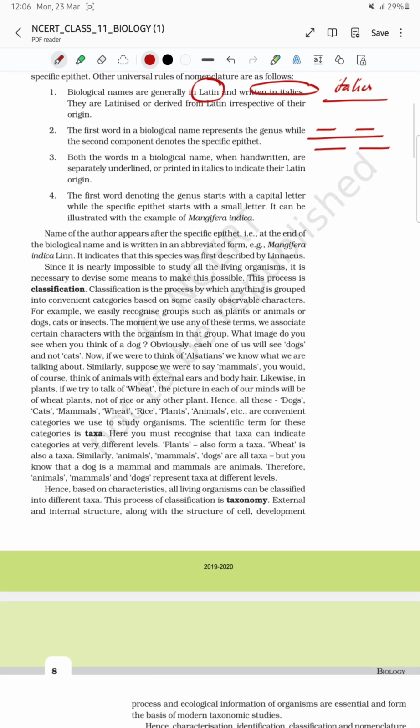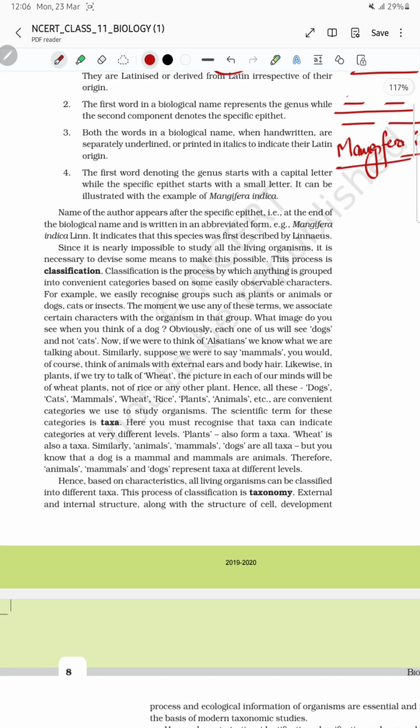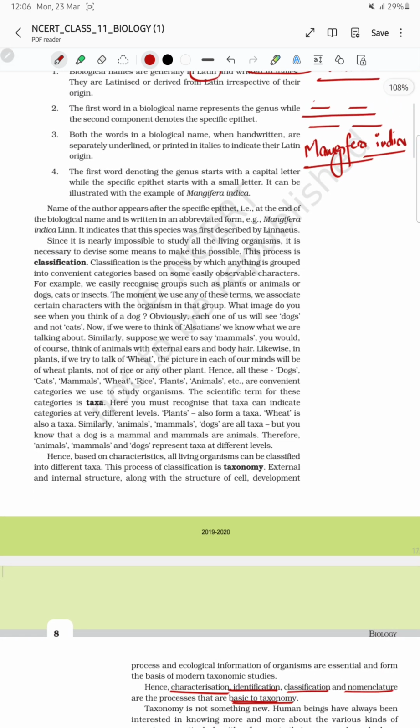Now the genus word will be in capital, like in mango, M for Mangifera will be capital and i for species, that is indica, will be a small letter. So this is the way to write a binomial nomenclature. So it will be important for you. They can ask you any of the following rules.